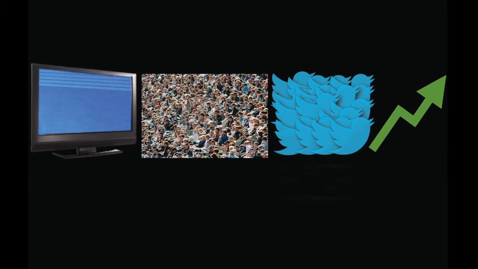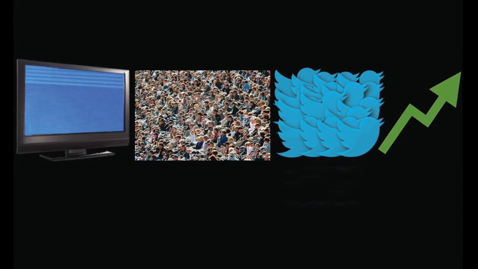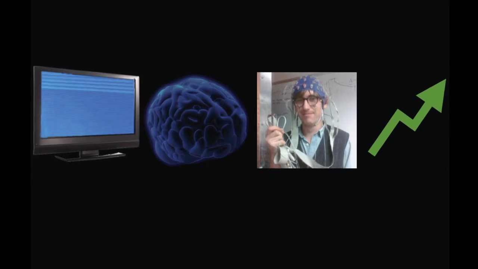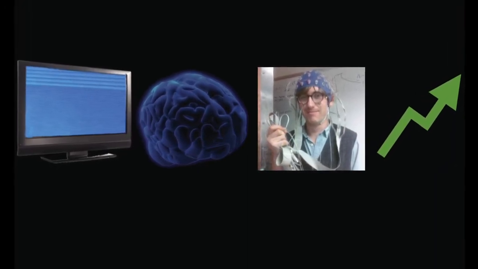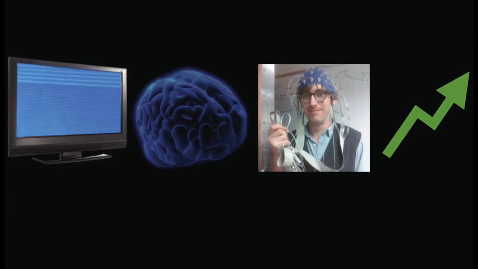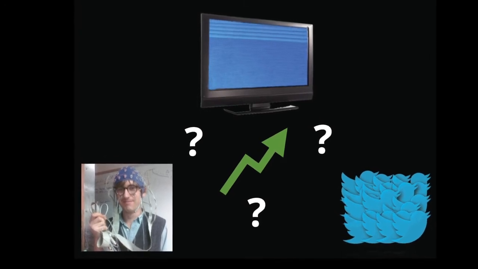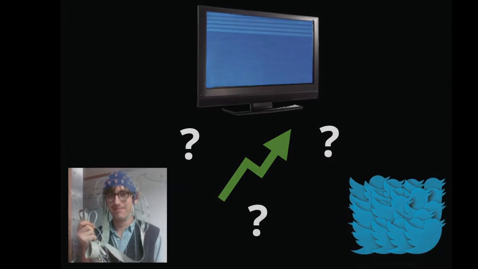Every day, millions of people share real time reactions to televised media. Measuring the volume and sentiment of these messages can help determine what makes for compelling content. By tracking a viewer's brainwaves with EEG, you can also isolate moments of a show that produce high levels of neurological engagement. But what if you could combine these disparate sources of data? Maybe then you could better understand the relationship between neural stimulus and social response.